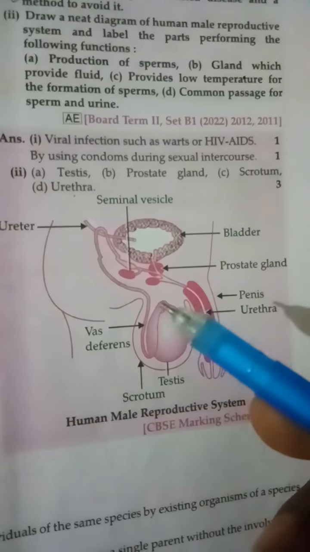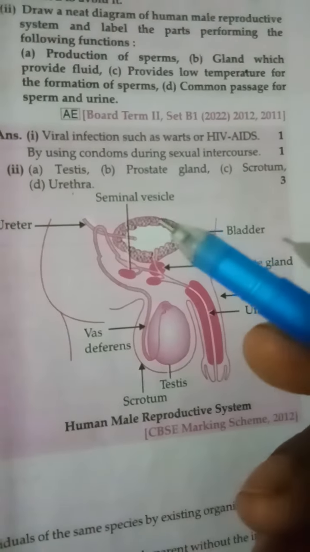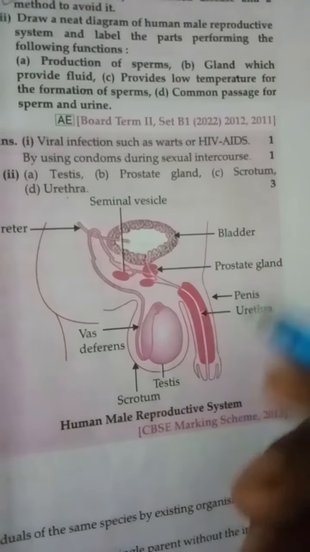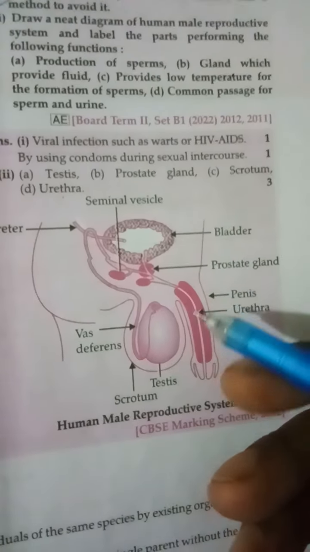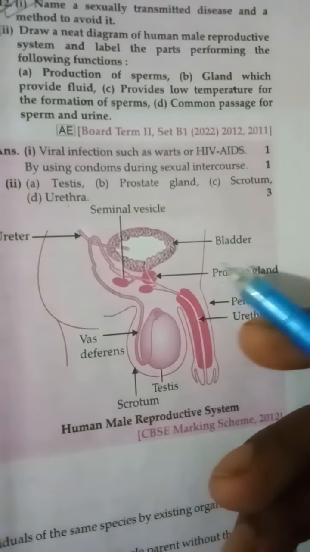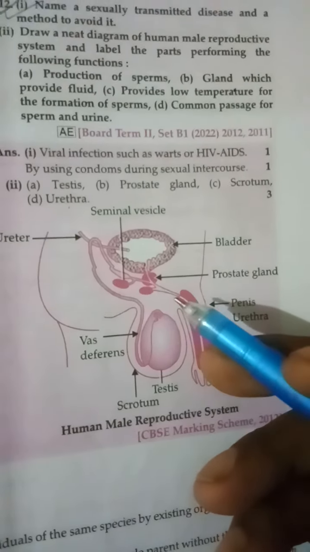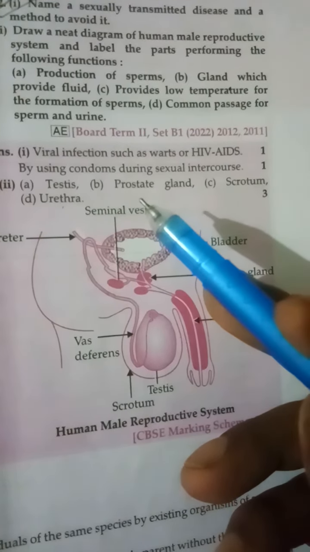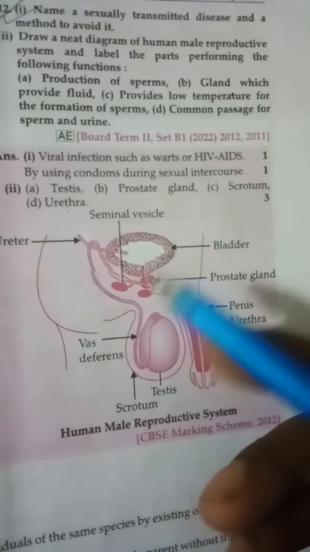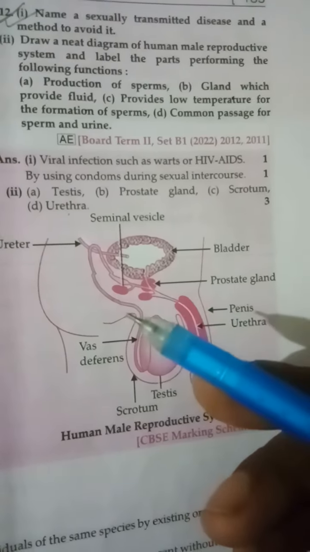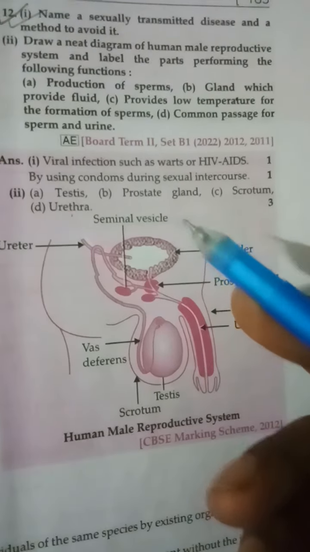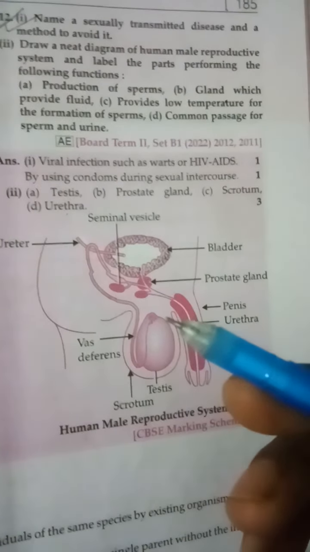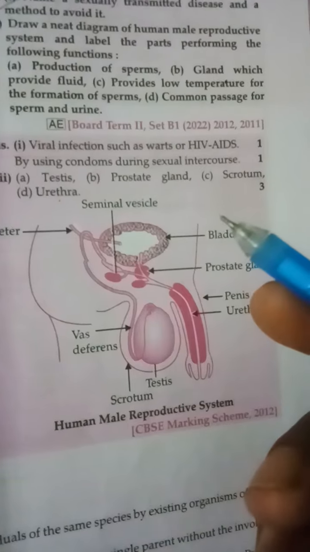Now besides these three structures, we already discussed that lots of associated glands are present, like seminal vesicles and prostate gland. So these two glands add their secretions to the sperms. The secretion of the prostate provides nourishment for the sperm. And the secretion of the seminal vesicles makes their transport easy. Whose transport? The transport of the male sperm. Sperm along with the secretion of glands forms semen.